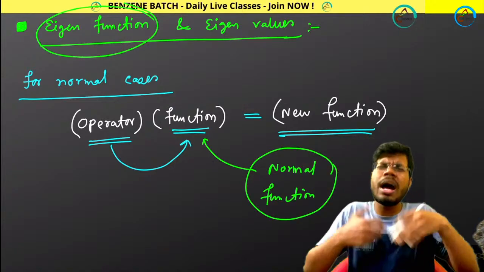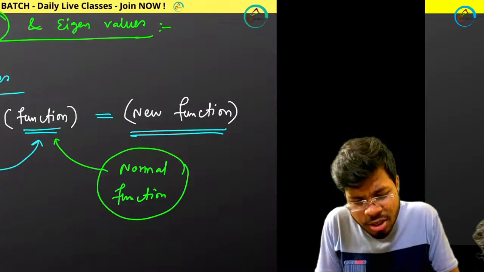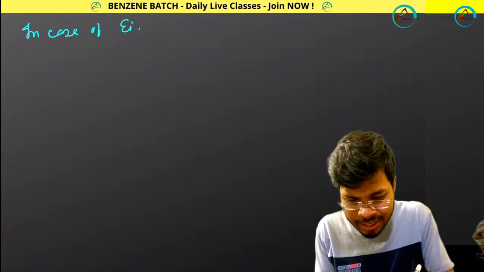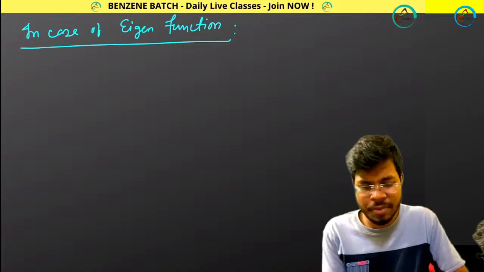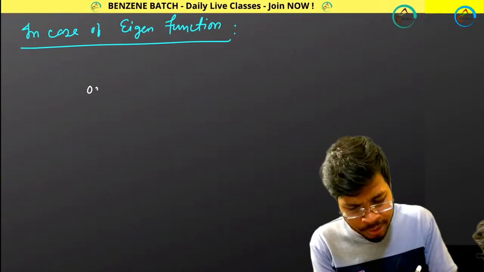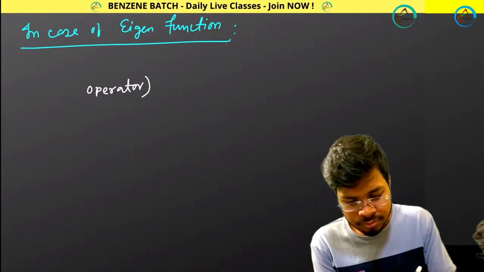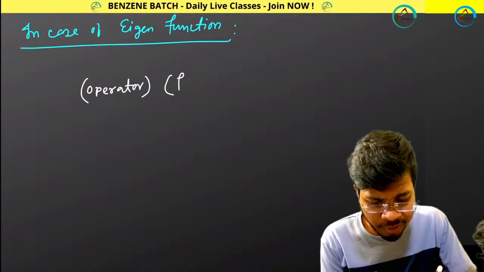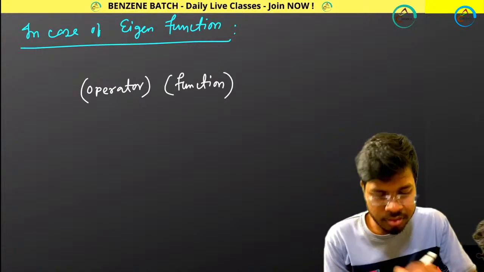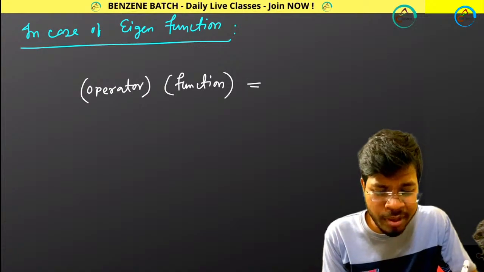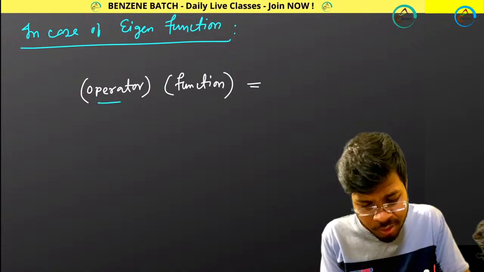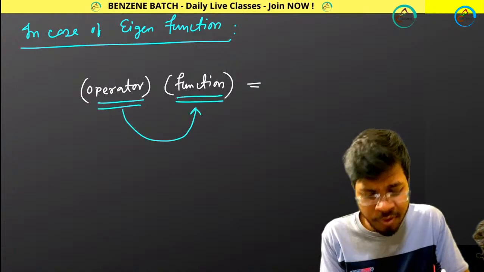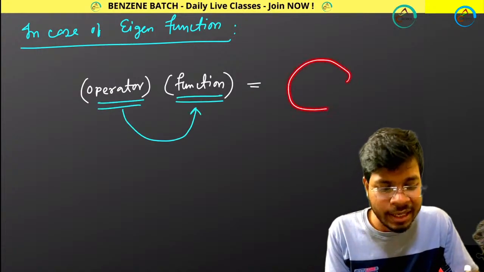In case of eigenfunction, you have the operator, then you have the function, but whenever you do this operation by this operator on this function, you won't only get a new function.